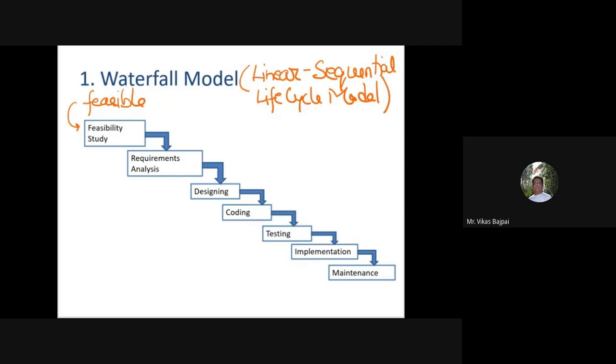then I go ahead with requirements gathering. In this particular phase, the detailed requirements of the system are gathered. Once I have gathered the requirements, I'll go ahead with design.